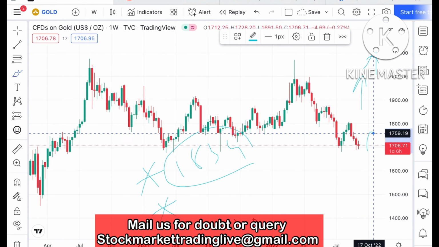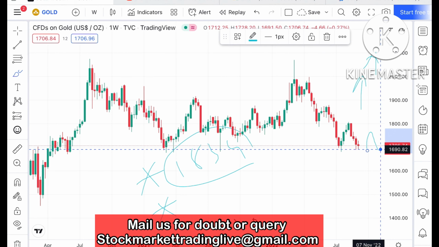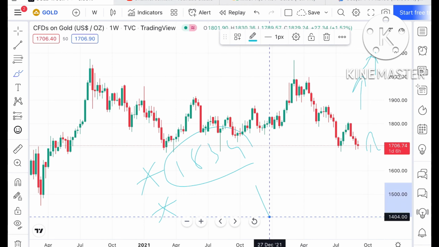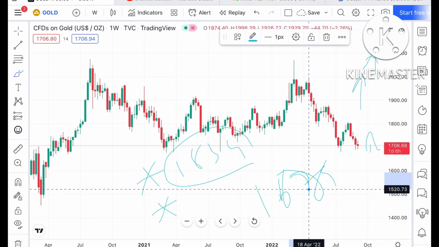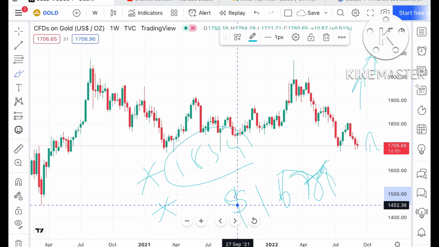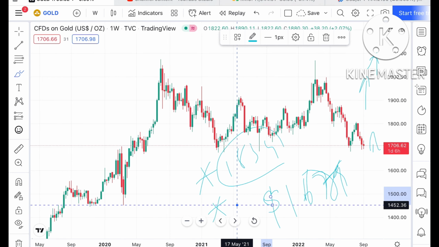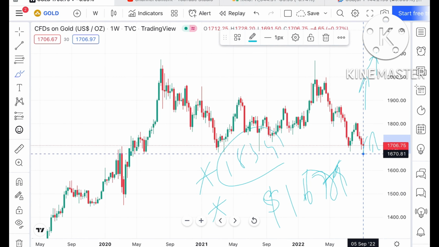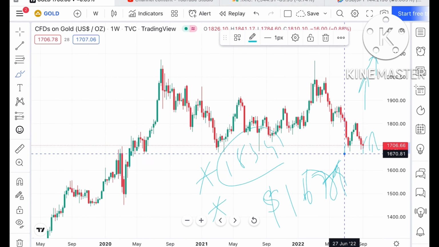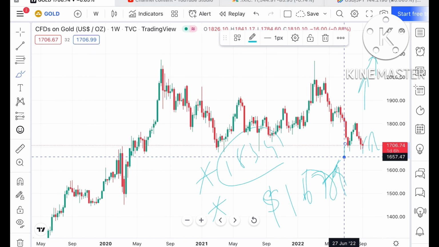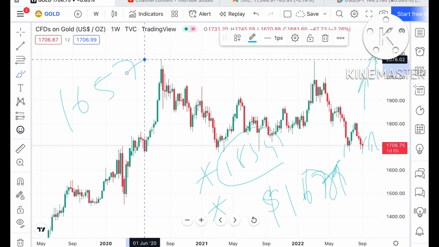Second, it has already made a low of around $1679. Keep in mind that 1679 is a support which is already weak. So this level can go further down because it is a weak support. The probability is very high that it can touch a level of 1670, which is again a weak support, and can then move further down and touch a level of 1657.